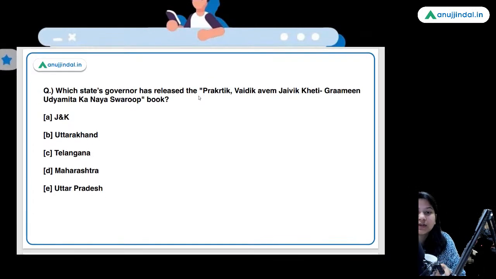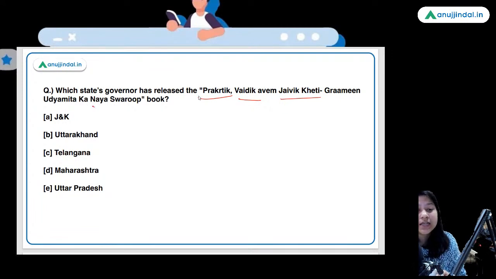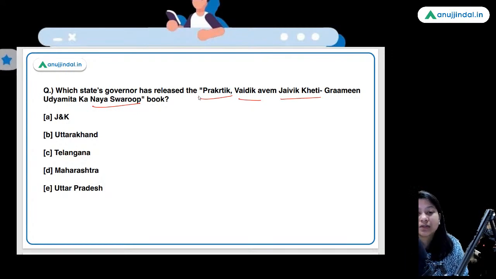Which state's governor has released the book on natural, Vedic and organic farming, the new form of rural entrepreneurship? So guys, who has written this book? Basically, which state governor has released this book?